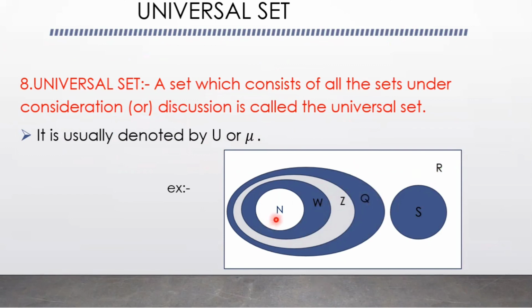And the set N of all natural numbers can also be taken as a universal set, since it is the universal set of even natural numbers, and also the universal set of odd natural numbers. And here W is the set of whole numbers. It can also be taken as a universal set, since all natural numbers are whole numbers. So like this, it is about universal set.